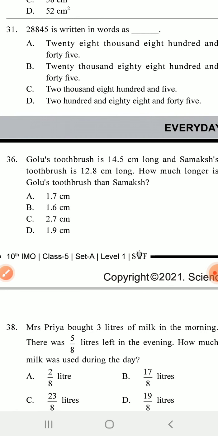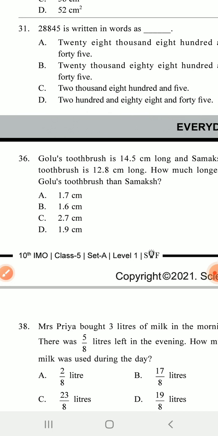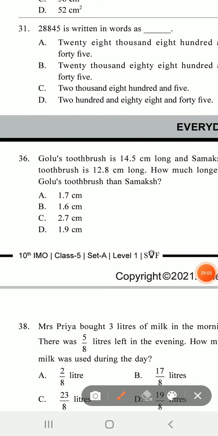Next question. Golu's toothbrush is 14.5 centimeters long and Samrat's toothbrush is 12.8 centimeters long. How much longer is Golu's toothbrush than Samrat's? You can easily find out: subtract it and you get the answer. 36, A is the answer. So write A.